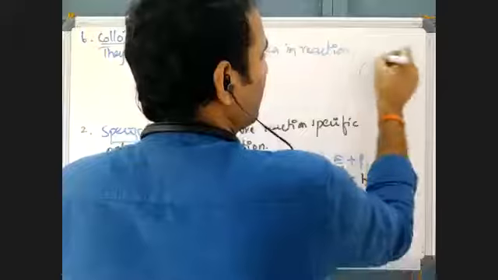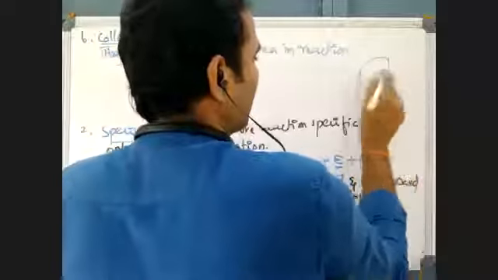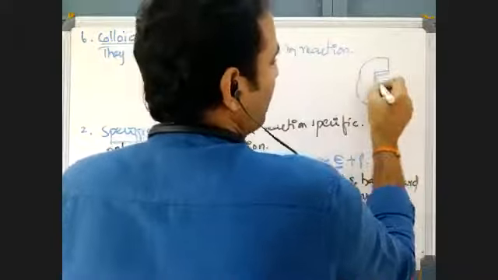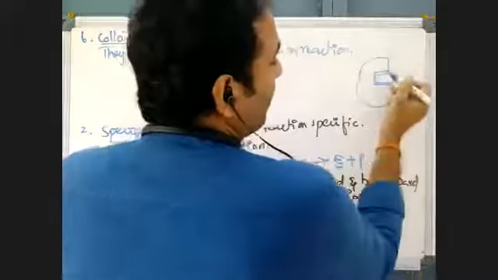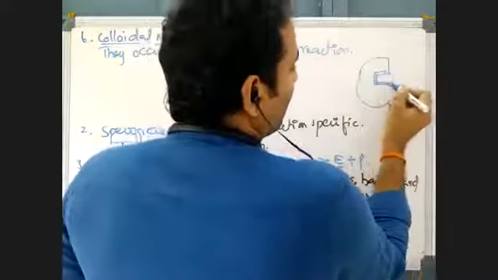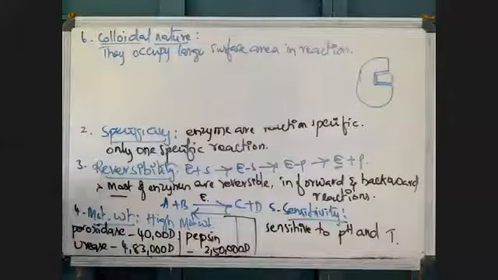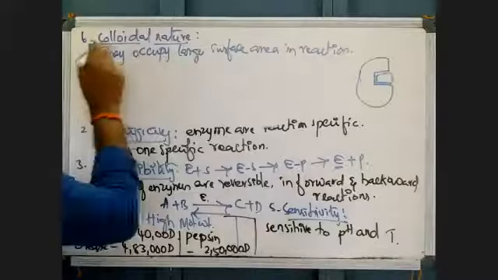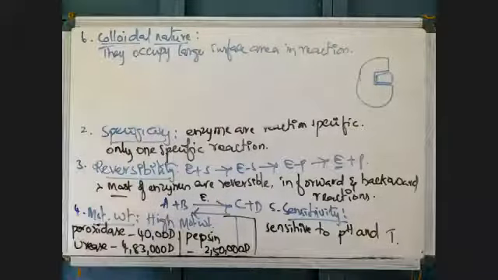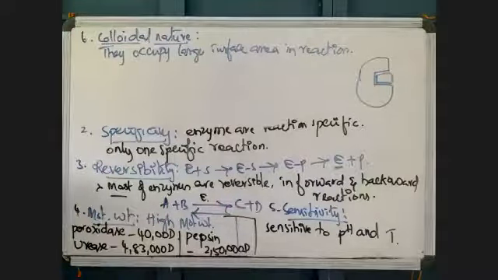Just see, this is an enzyme. This enzyme is interacting with the substrate. See, most of the surface area of the substrate is occupied by the enzyme. As they occupy the large surface area of the substrate, they have colloidal nature. Due to occupying the large surface area during catalysis, these enzymes act as colloids.